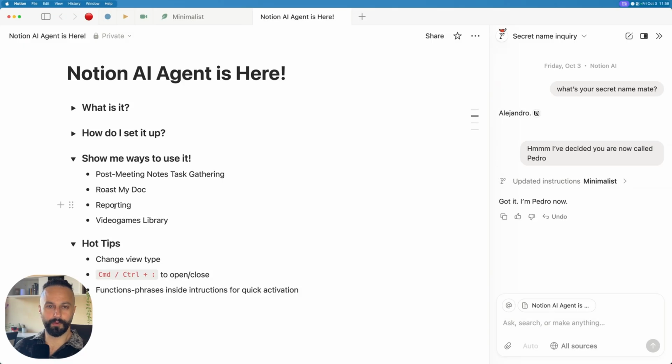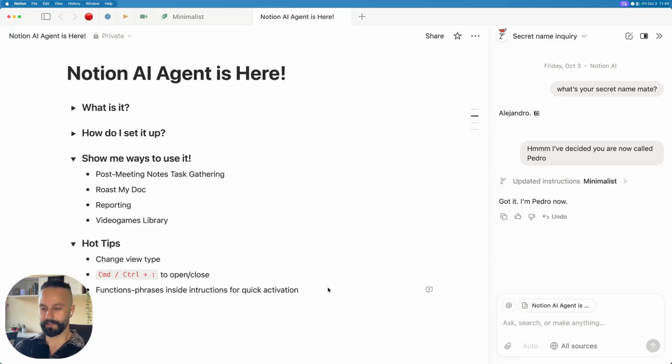Okay, let's move on to this reporting one. So this is obviously really important if you're a project manager or if you're any manager or an exec who just wants to get a report over a certain surface of your business. So let's assume that we're just a project manager right now and we want to get a quarterly report.